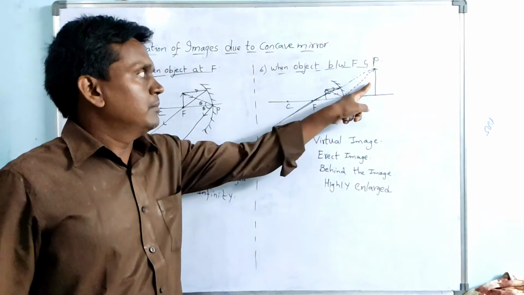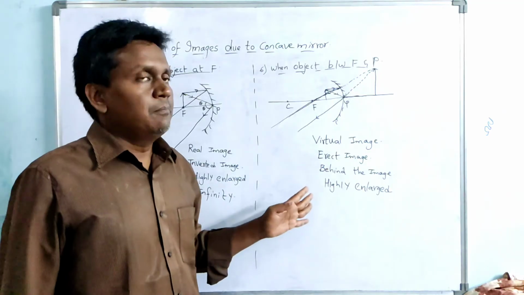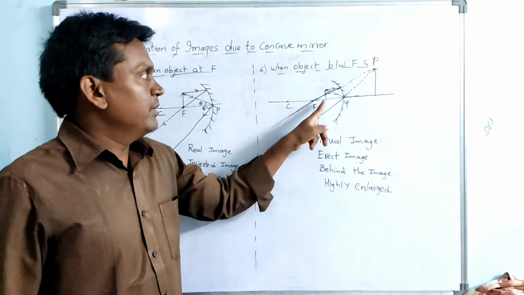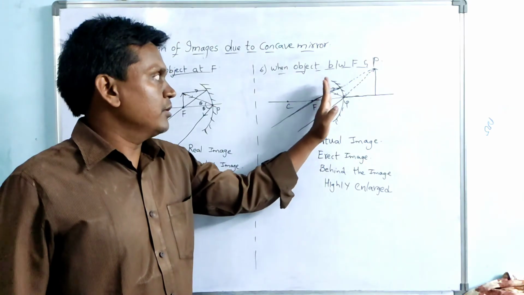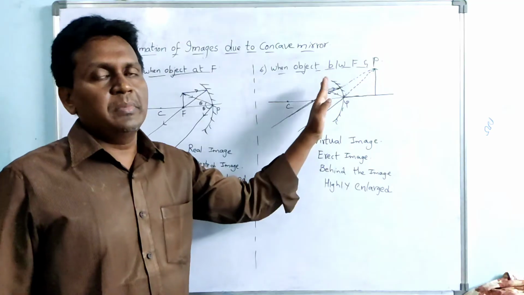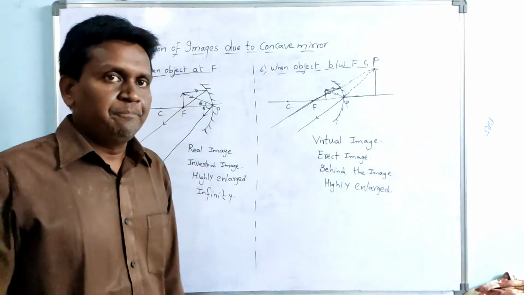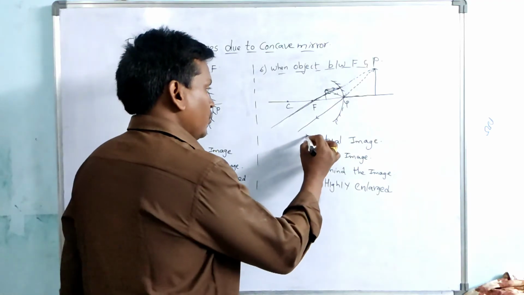Small object, big image. So we will find a big image of the object when the object is in front of the mirror, or when it crosses the principal focus of a mirror. Definitely the size of the image will be very big, and the image formed is a virtual image.